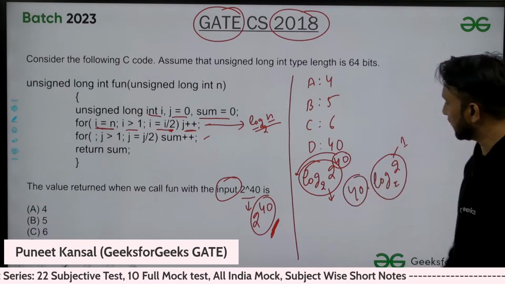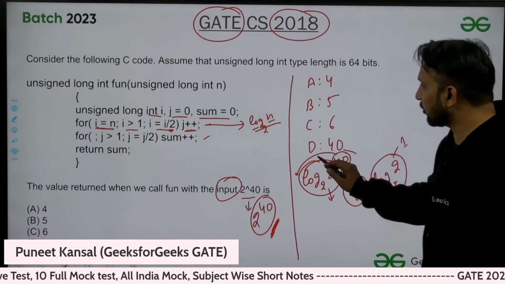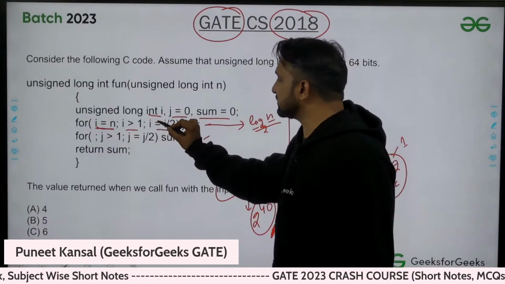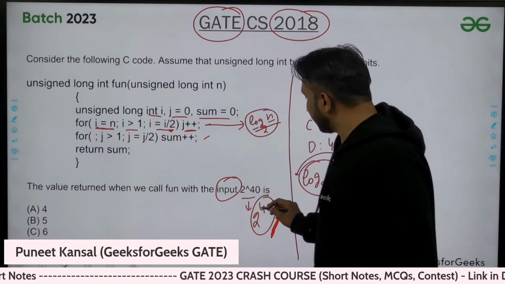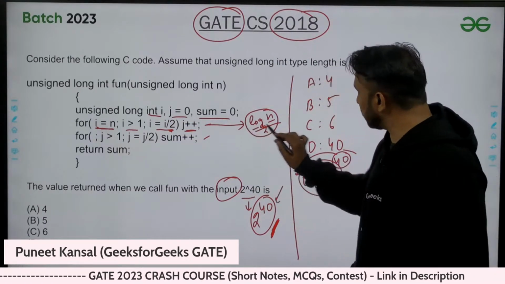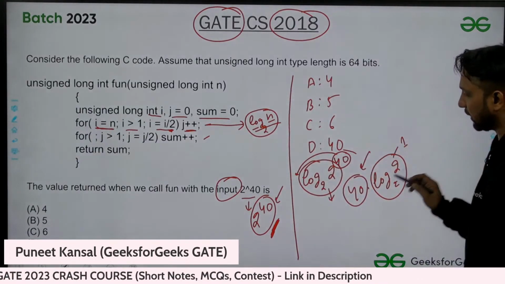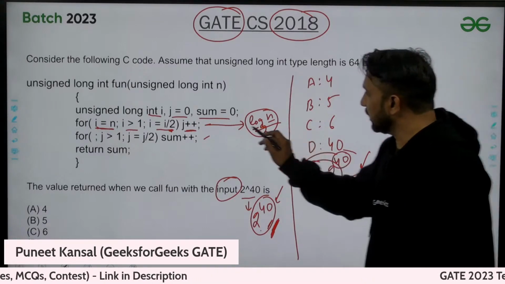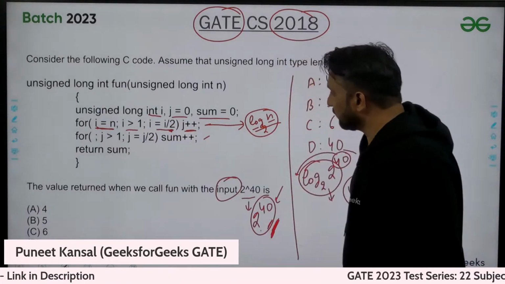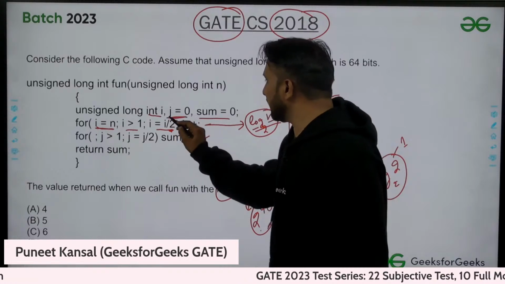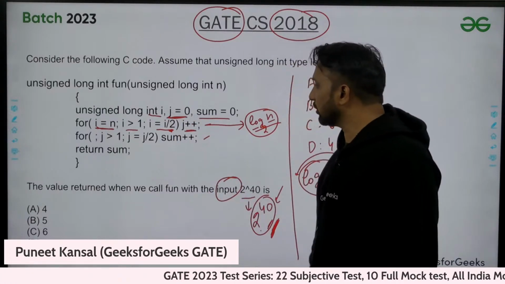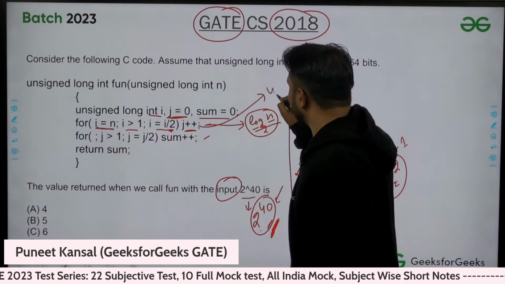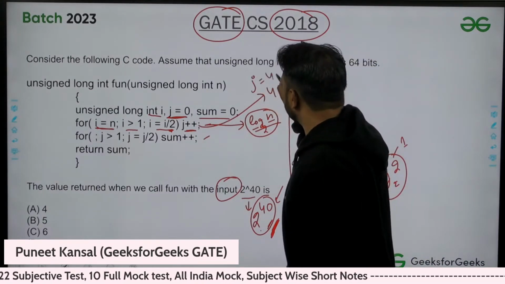So what you get from here is 40. So actually this loop will execute 40 times. This loop will execute log n times. For this input, this loop will execute 40 times, because log of 2 power 40 is 40. And this loop is executing 40 times. So j value is incrementing from 0 going up to 40. So from here you will get j value as 40.